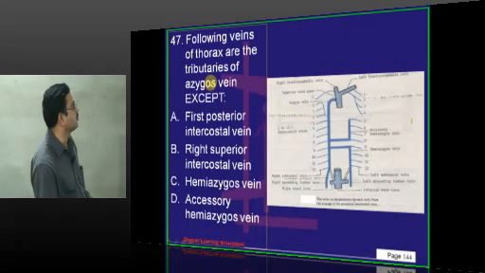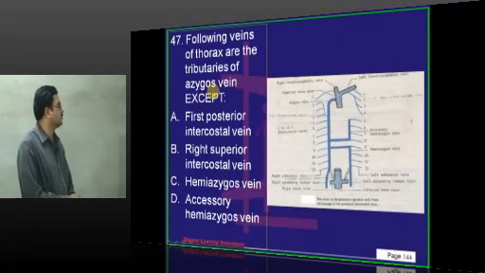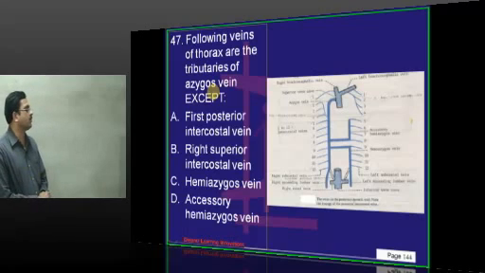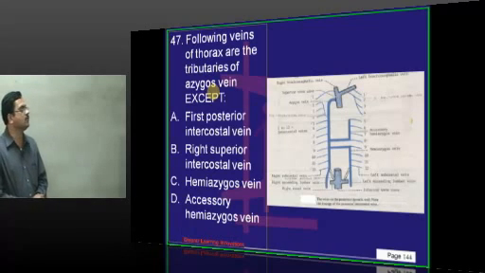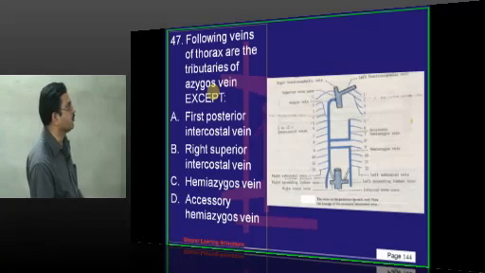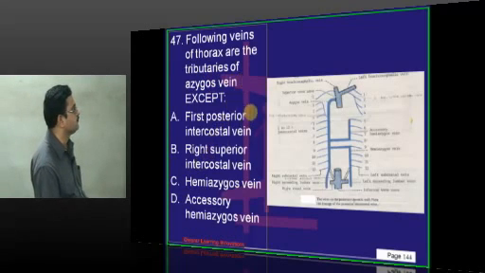The following veins of the thorax are the tributaries of azygos vein except: first posterior intercostal vein that directly drains into the right brachiocephalic vein. Here you can see the right brachiocephalic vein, first one. Second, third and fourth, they are draining into azygos vein. So right superior intercostal vein is a tributary.